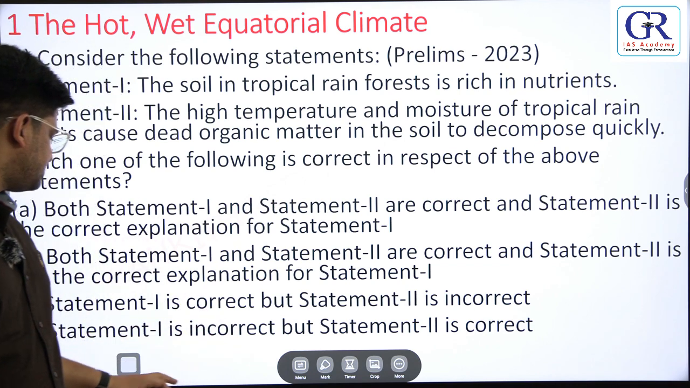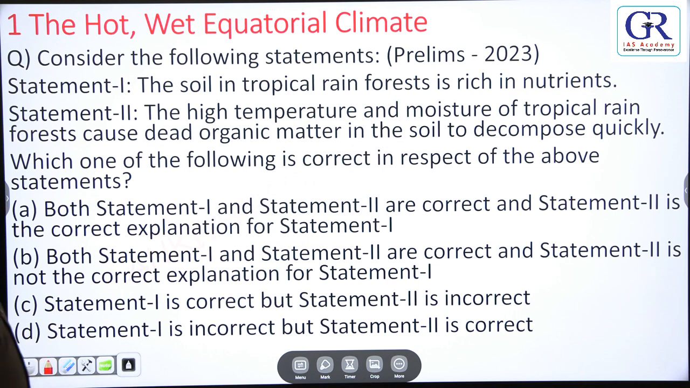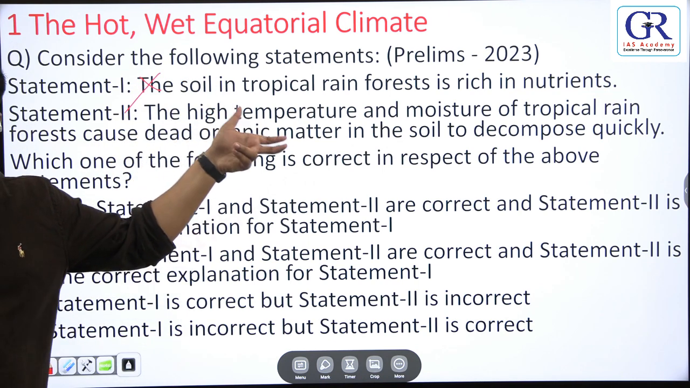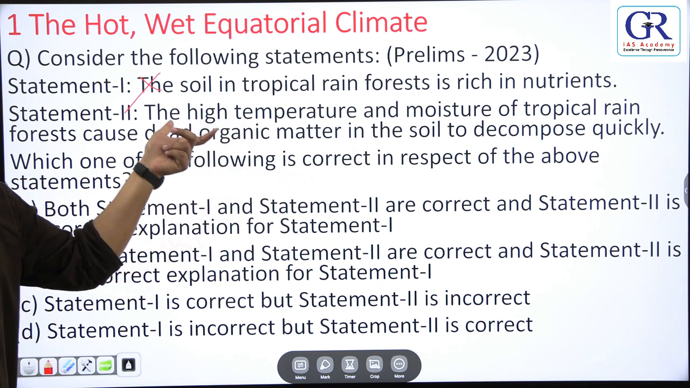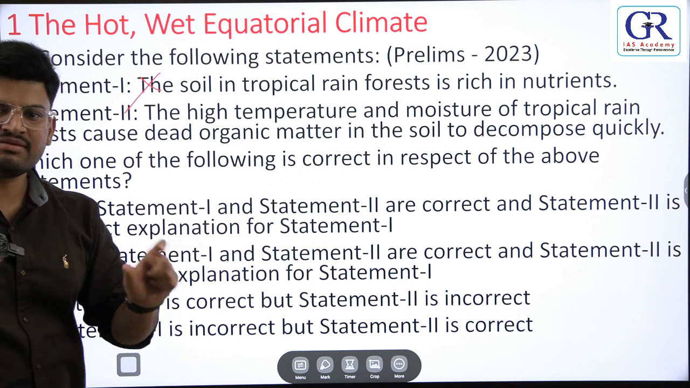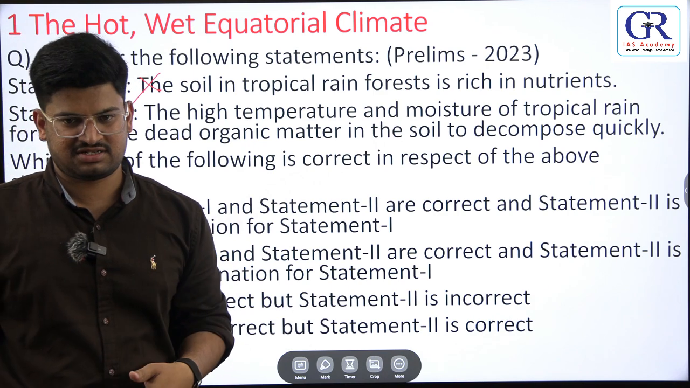No, it is not rich in nutrients. Statement 1 is wrong. Now why is it not rich in nutrients? Because the region is a humid region. It has high temperatures and moisture, and because of this, the organic matter decomposes fast.